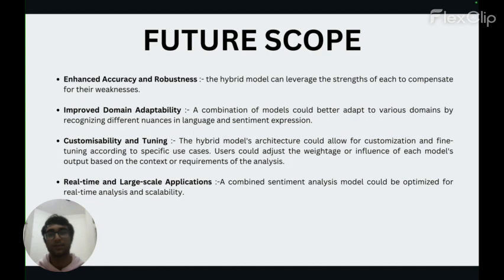And the last was real time and large scale applications. It can be used in real life applications to find out the sentiments towards a product or a company before going public, which could impact its IPO. It can also be used to find out people's sentiments about a new policy or a party during elections and other such things. So these are some of its applications in future scope.